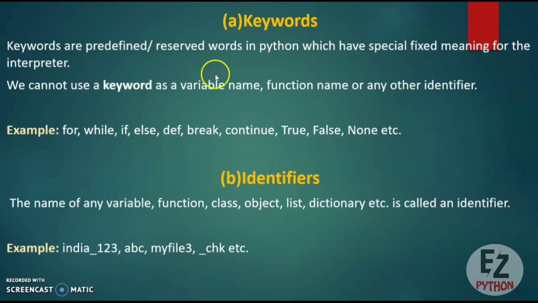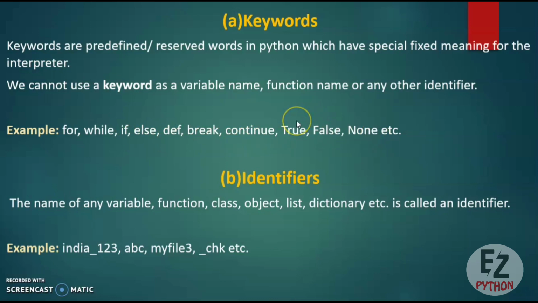Keywords are the reserved words in Python which have special meaning for the interpreter, and you cannot use a keyword as your variable name or your function name or your object name or your class name. So you cannot use a keyword as an identifier. Some examples for keywords are given over here: for, while, if, else, def, break, continue, True, False and None.